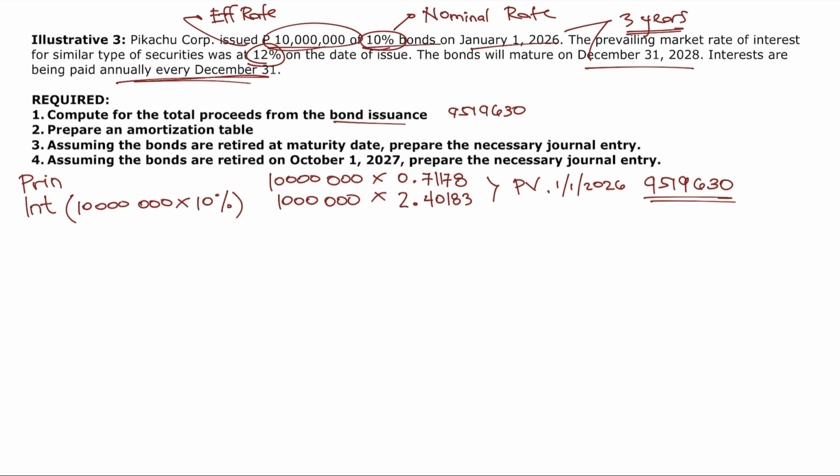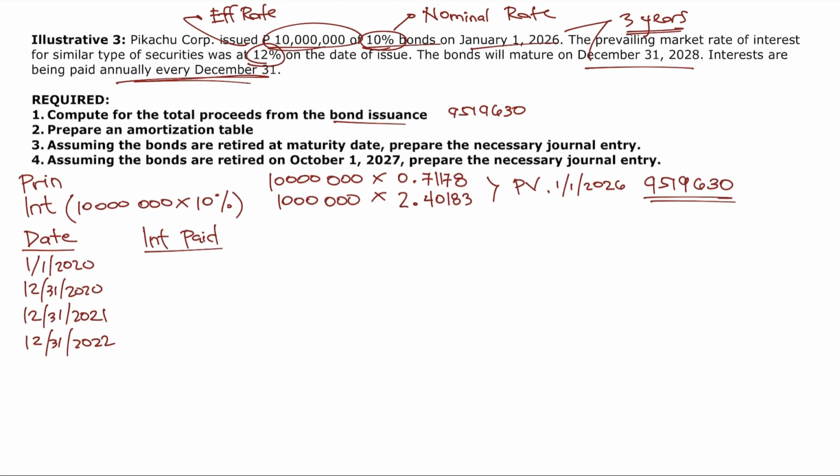Okay? Requirement number 2, prepare an amortization table, no? So, tuturuan kita paano mag-prepare ng amortization table, pero tuturuan din kita ng shortcut, no? So, dito sa amortization table, meron tayong date, which is January 1, 2020. Tatlong taon to. So, December 31, 2020. December 31, 2021. Then, December 31, 2022. Okay? Now, meron tayo ditong tatawagin na payment. Or sabihin na natin interest payment para kompleto, no? So, meron tayong interest paid, which is obviously equal to 1 million pesos every year.